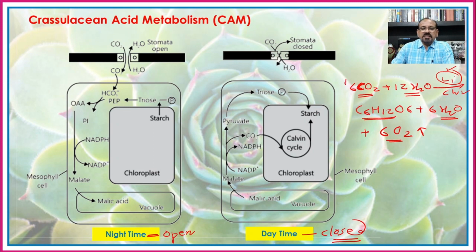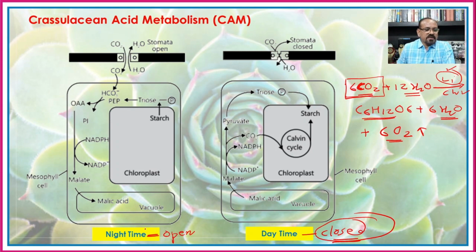So in such a situation, absorption of the carbon dioxide during the day is not possible as the stomata are closed during the day, and hence here in the CAM plants it shows somewhat variation in the pathway of the dark reaction.